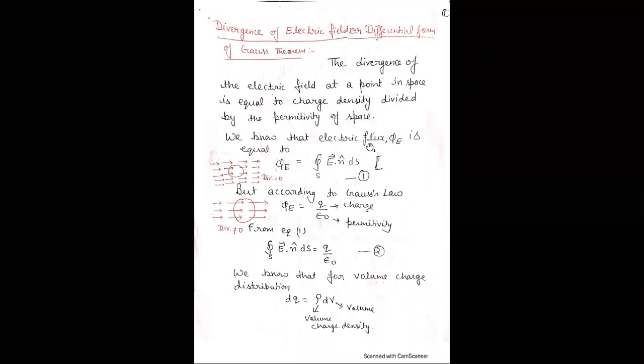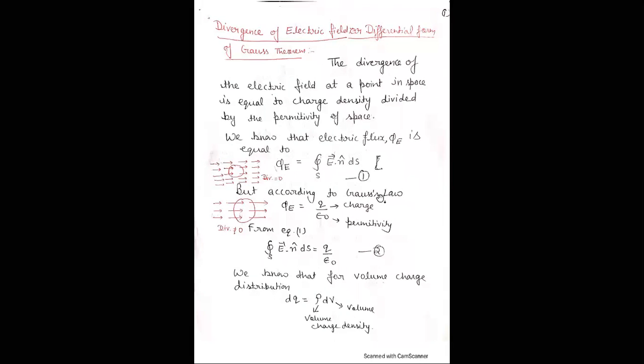Now, we know that electric flux phi E is equal to closed surface integral E dot n ds. We all know that what is electric flux? Electric flux basically is the number of field lines passing through a particular area, and that is represented by phi, and that is equal to E dot n ds.